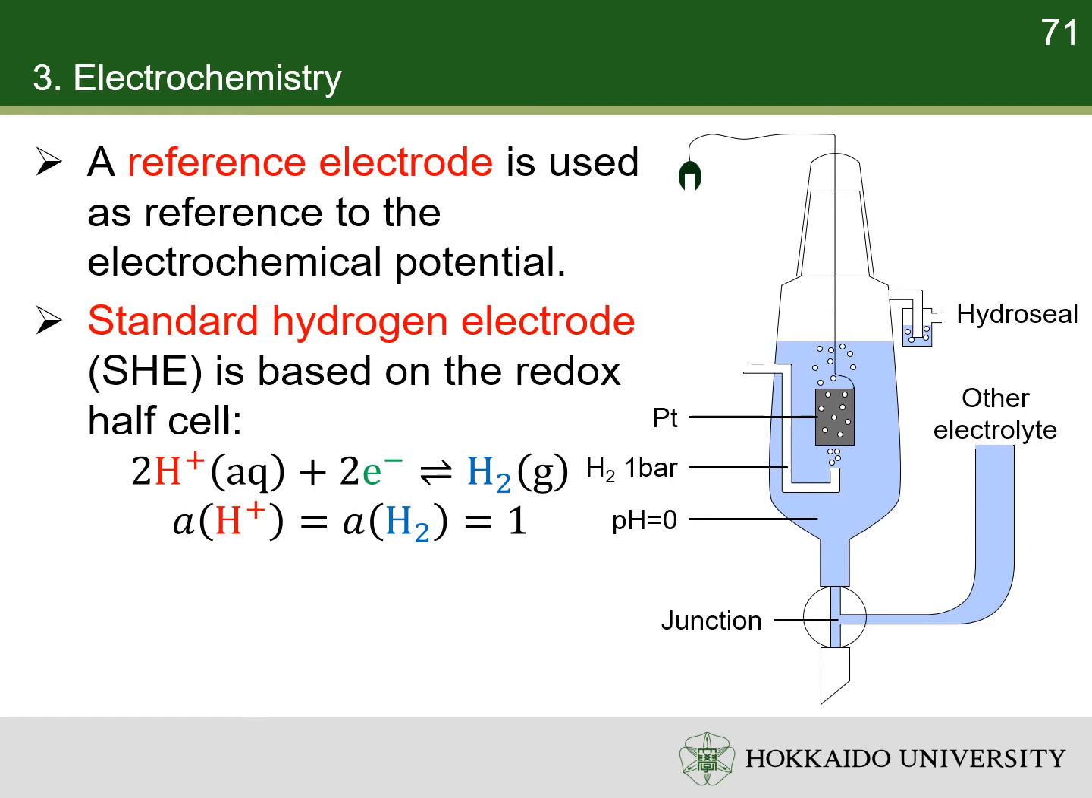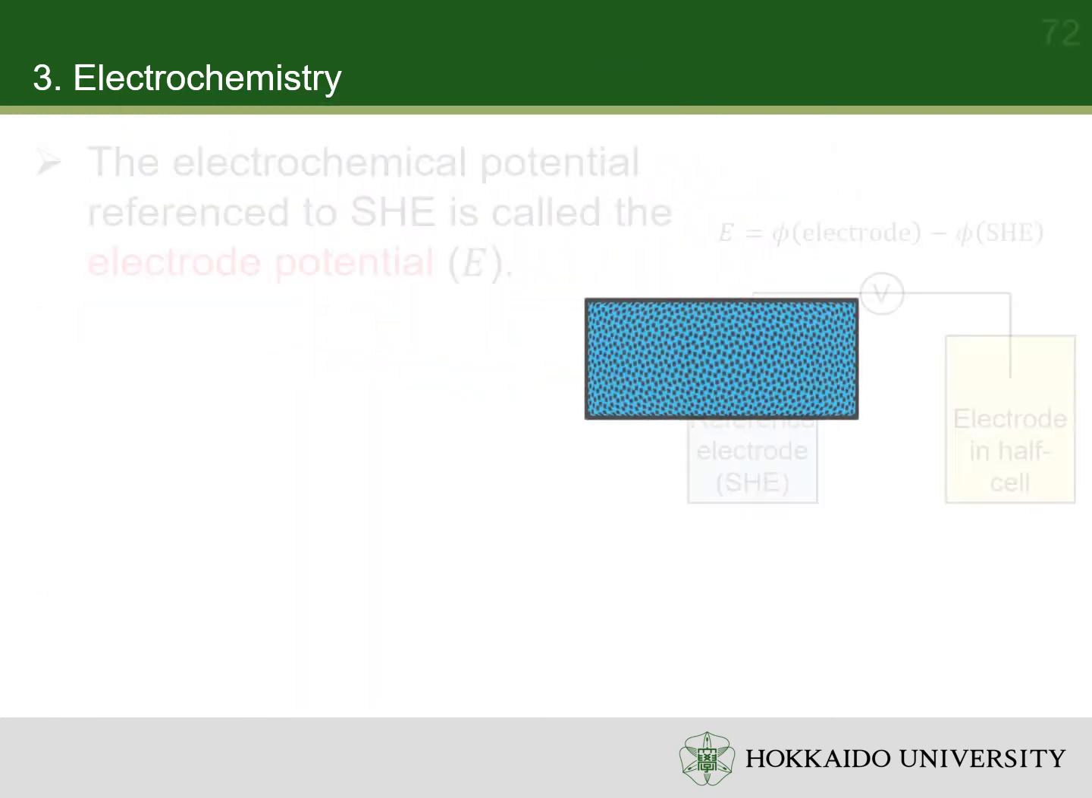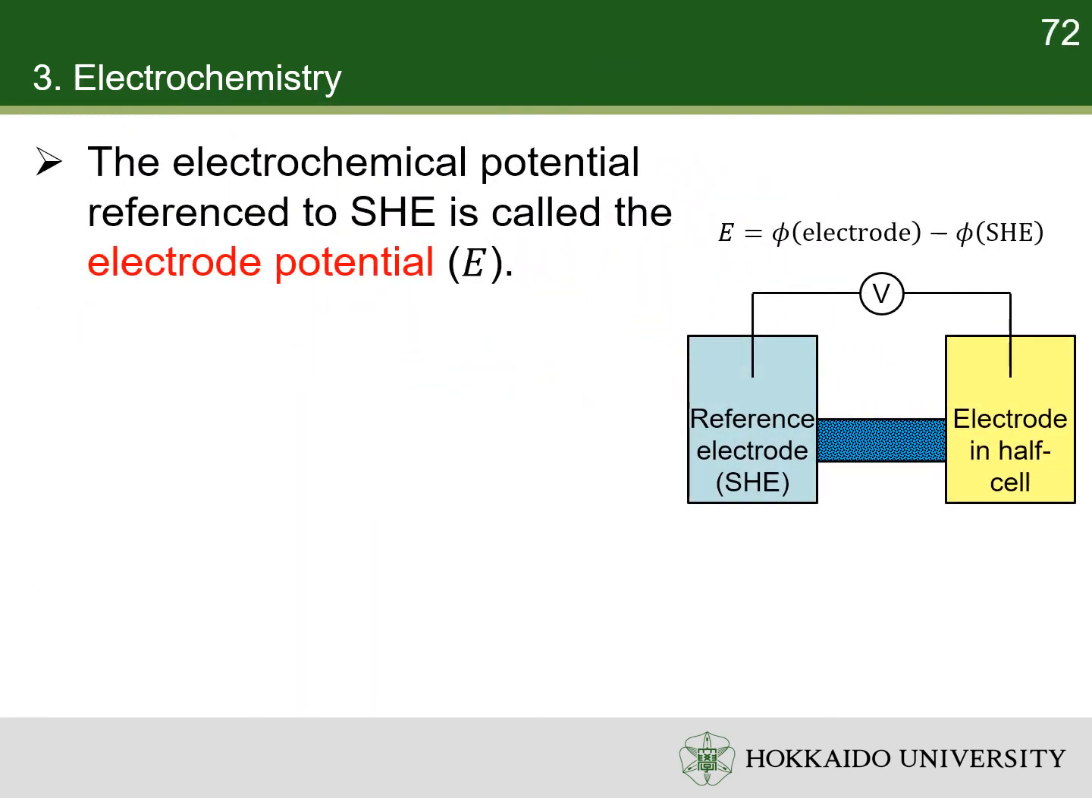Standard hydrogen electrode is not convenient in use. Thus, other reference electrodes are introduced, such as saturated calomel electrode and silver chloride electrode. The electrochemical potential difference between an electrode and a reference electrode, when both are in equilibrium, is called its electrode potential. By convention, the reference electrode is the standard hydrogen electrode.